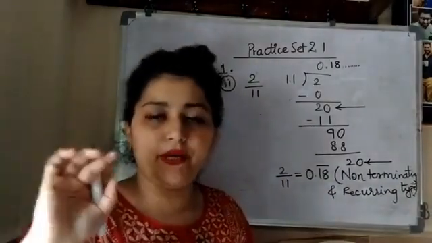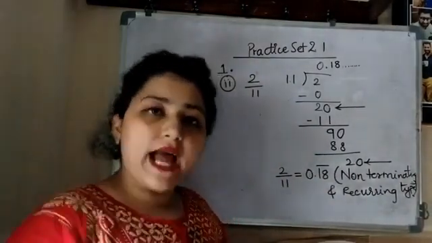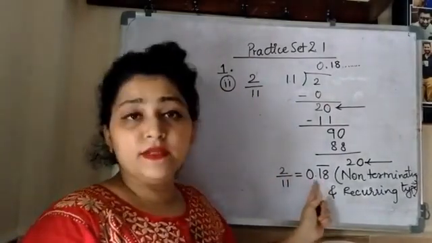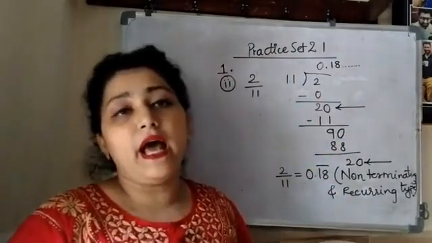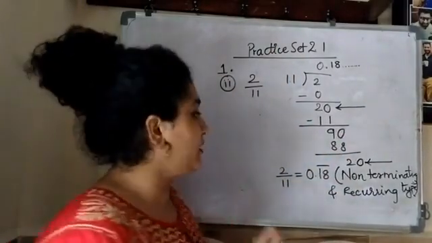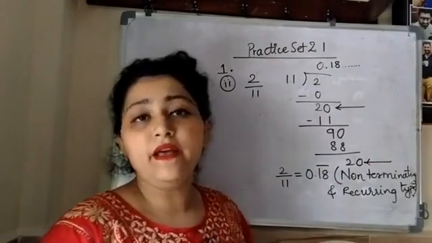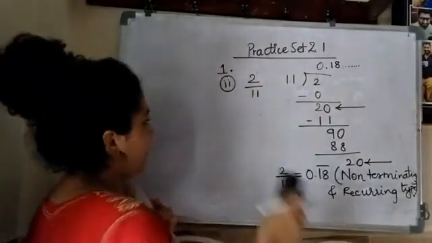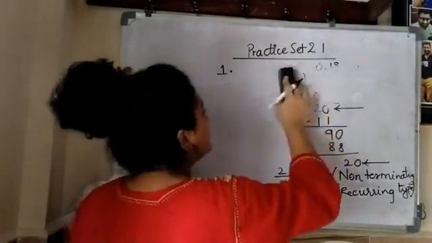Okay, it is going to repeat. It is not going to stop. So that's why this number 2 upon 11, its decimal form is 0.18 bar, and it is a non-terminating and recurring type of rational number. Okay, I hope you are understanding this.